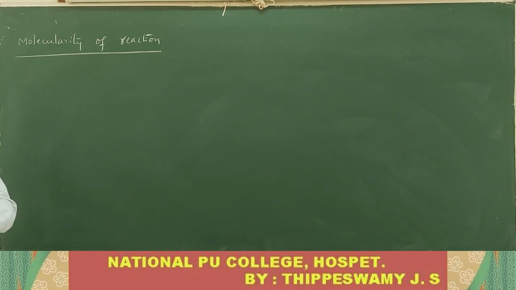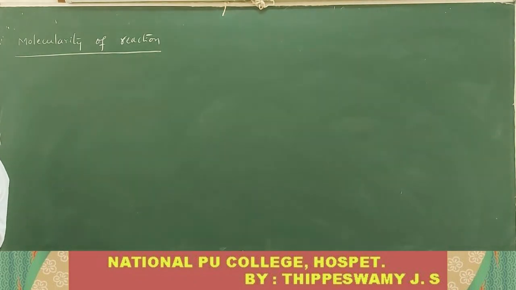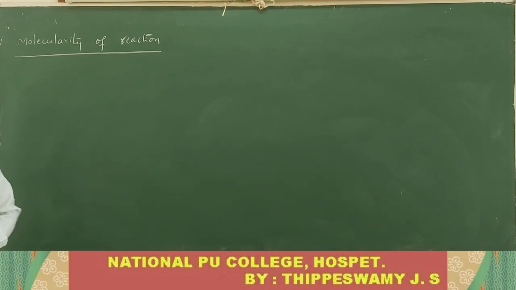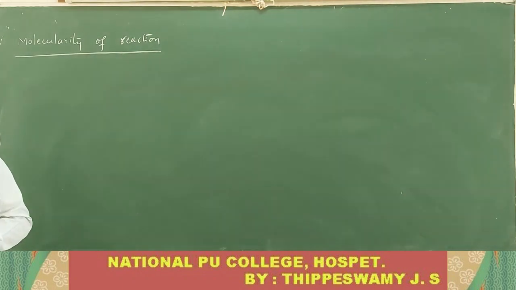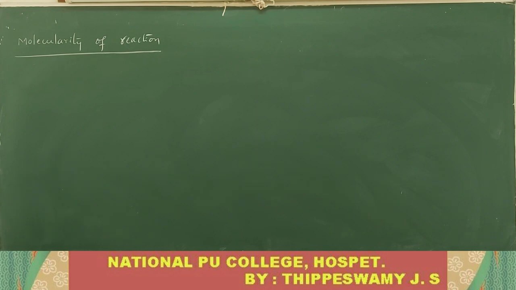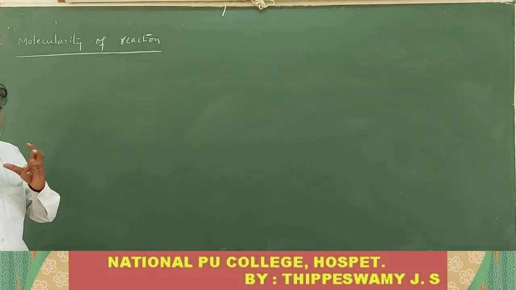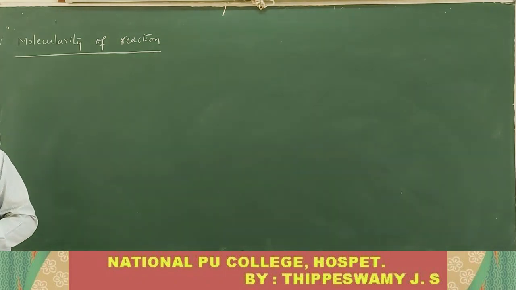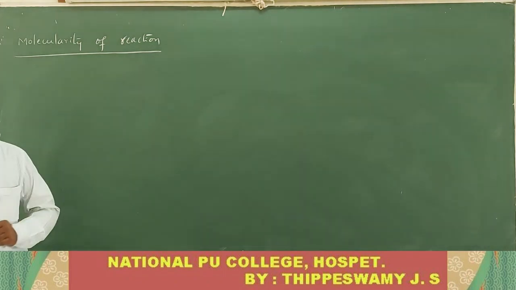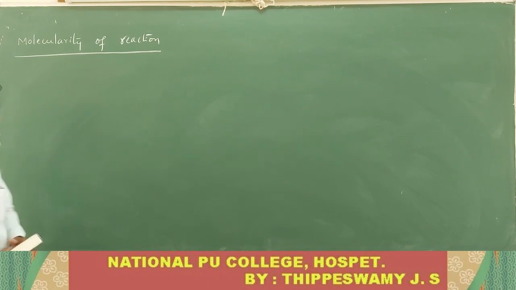The total number of molecules or atoms of the reactant that take part in a reaction as represented by the balanced chemical equation for the elementary step of the reaction is called molecularity. I am just giving you the definition, okay?